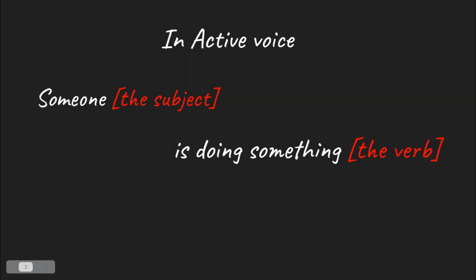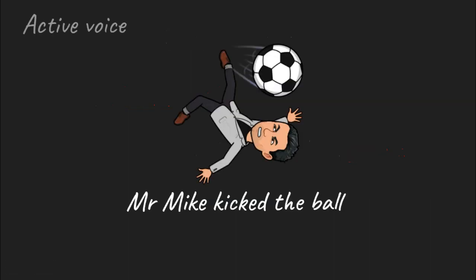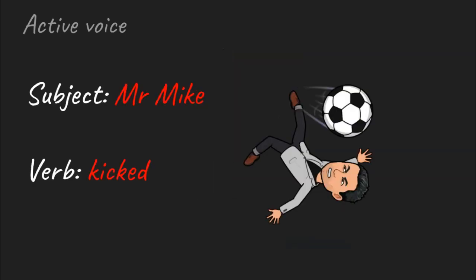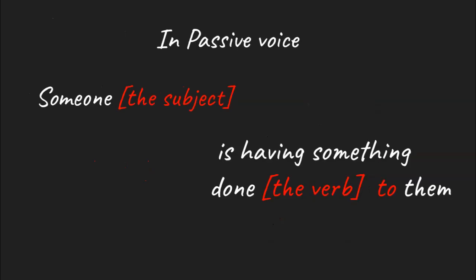So in active voice, someone is doing something. Could be to something else, but someone is doing something. The subject and the verb. For example, Mr. Mike kicked the ball. Who kicked the ball? Mr. Mike kicked the ball. The subject, Mr. Mike. The verb, kicked. And I kick pretty well too.